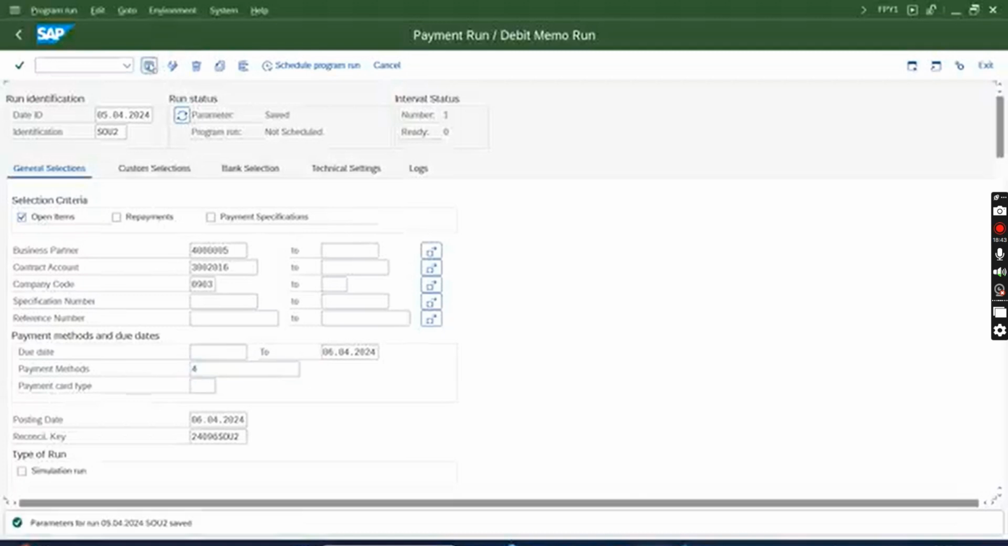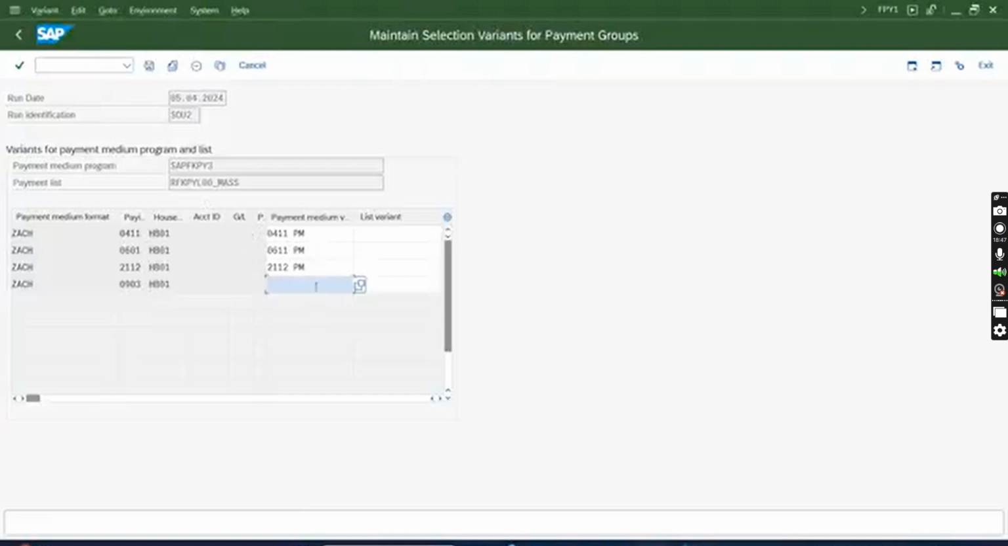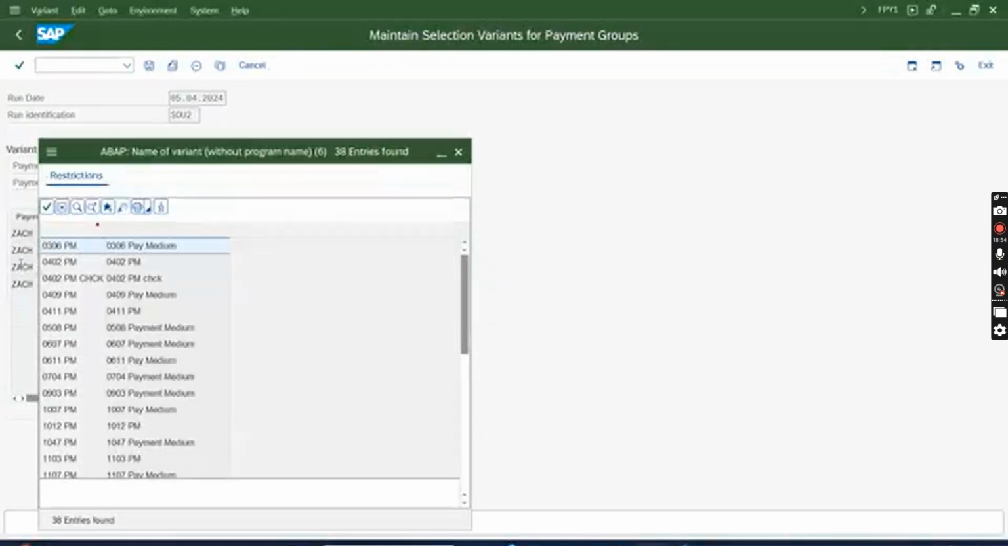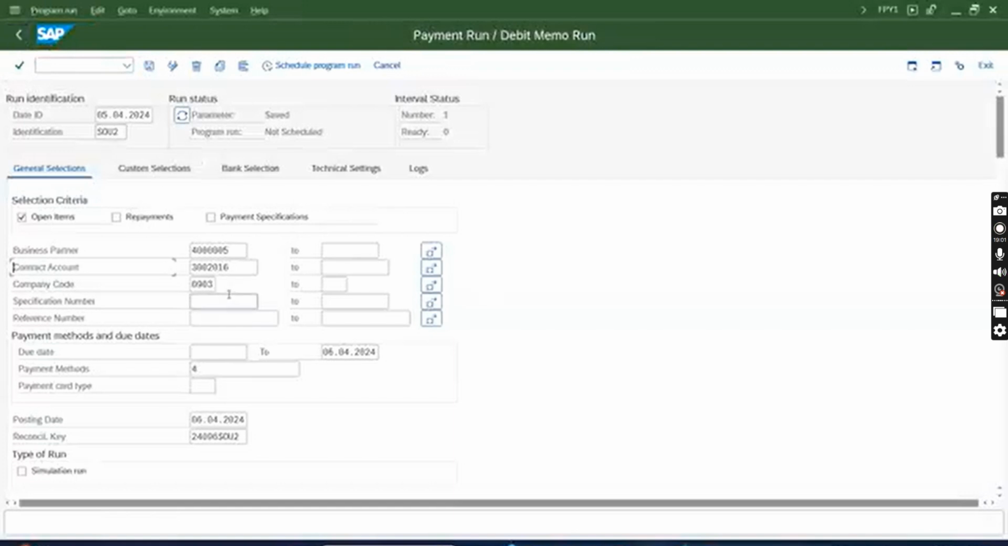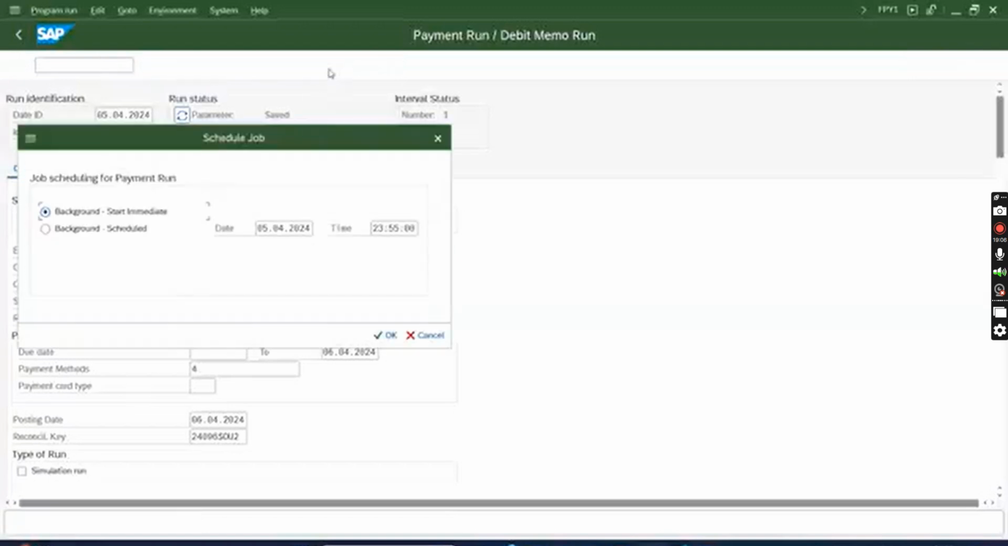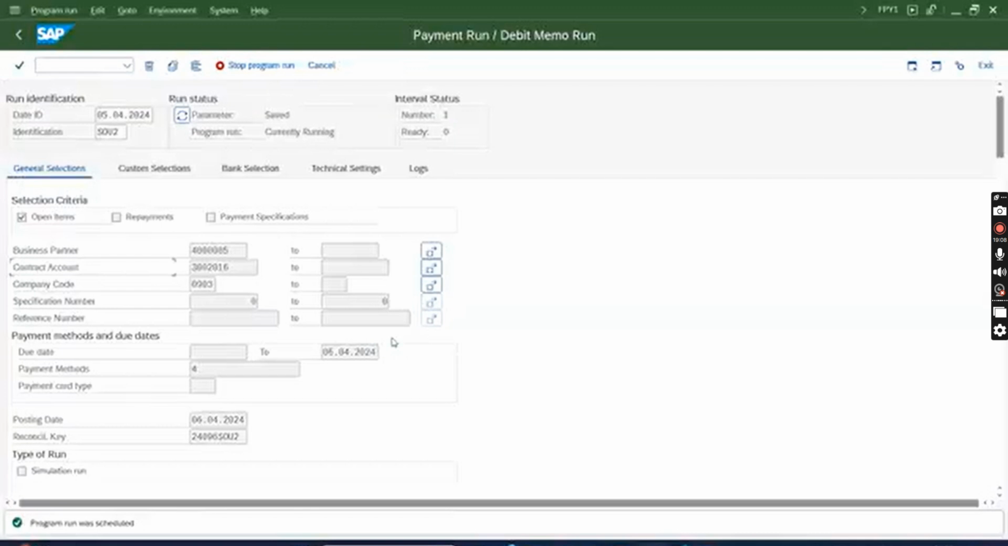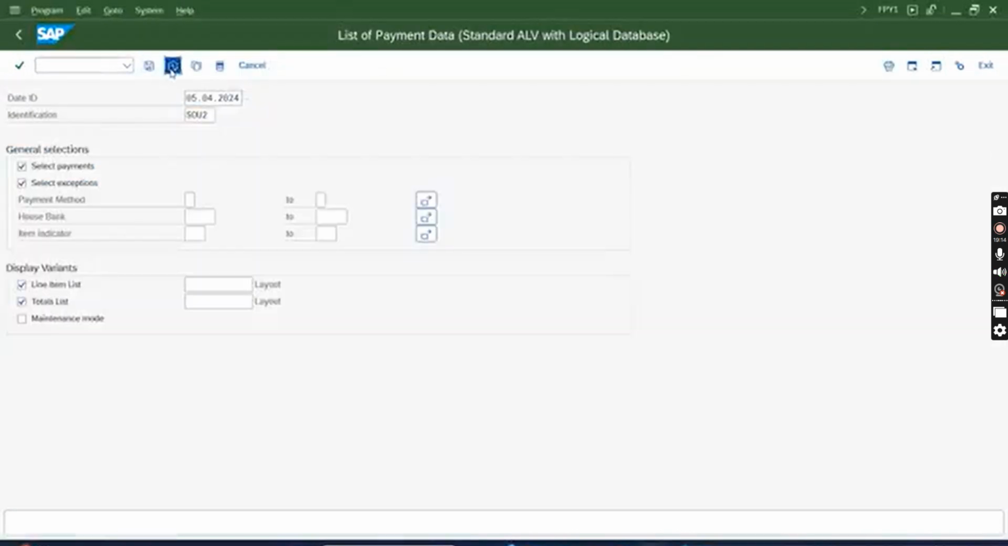Since I just recalled, in the environment payment medium, I need to assign this variant, because without this variant the payment medium will not be generated. So 0903, this one, save. Okay. Now without simulation, I'm going to run. It's good to get errors, as that will help you fix the issues. Let's see if any error is there. So it is completed. Environment, payment list.